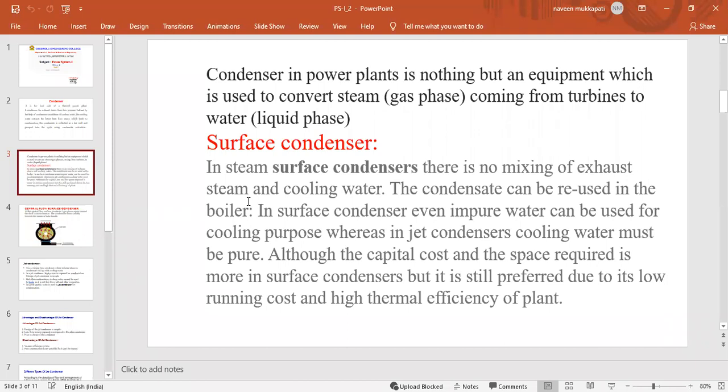Next, the first type is the surface condenser. In the surface condenser there is no mixing of the exhaust steam and the cooling water. The condensate can be reused in the boilers. This condensed water can be reused in the boilers.